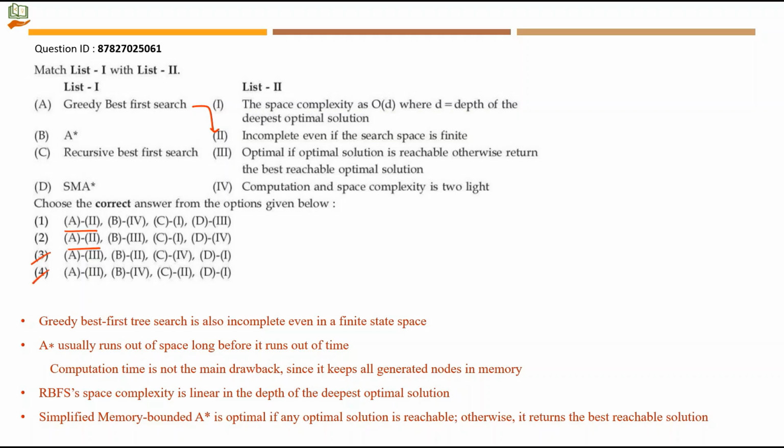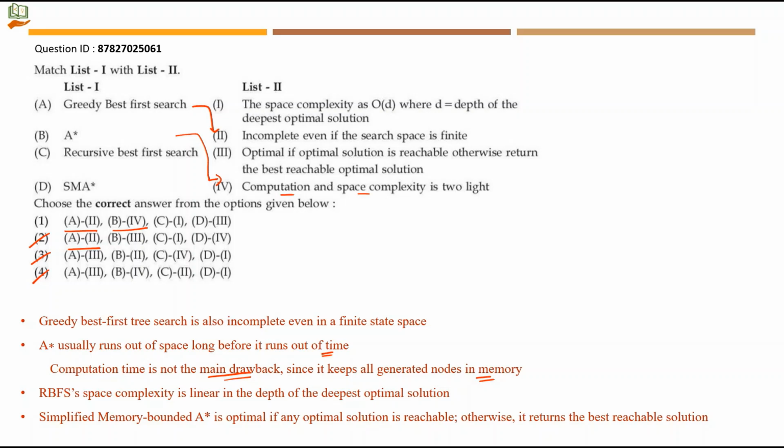Next is A star. A star usually runs out of space long before it runs out of time. The computation time is not the main drawback since it keeps all generated nodes in memory. So the main drawback here is space. Which option is actually correct for A star? Computation and space complexity, I mean, they are the main concern for A star. So B is mapping to 4. From this we can say 2 is also ruled out. Though computation time is not the main drawback, they say before it runs out of time, it actually runs out of space.